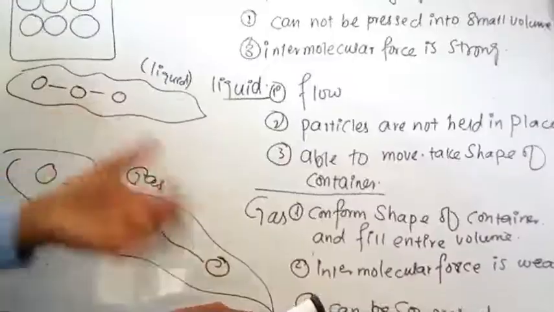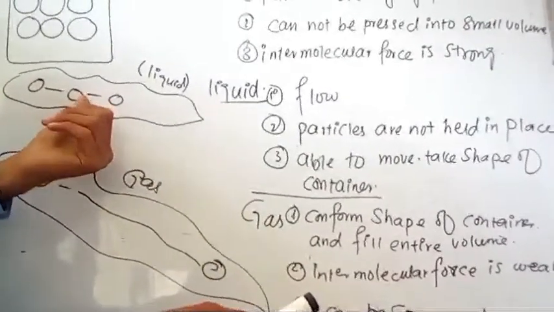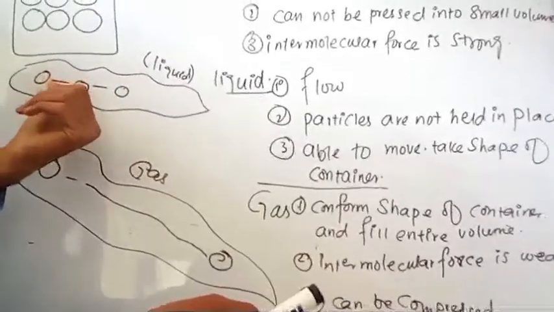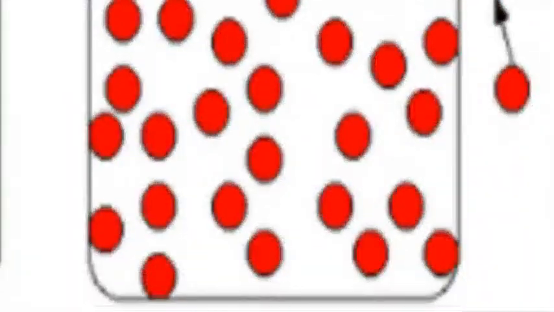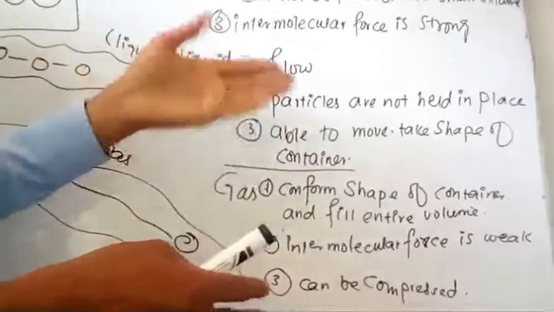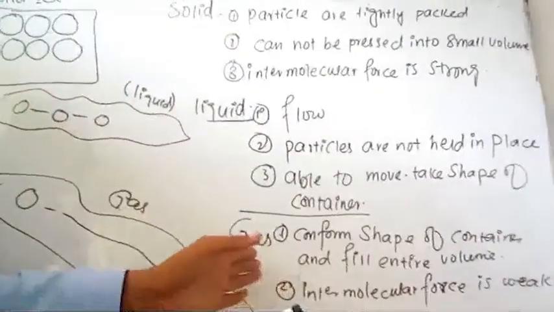If we discuss the intermolecular force between the particles in the liquid, the intermolecular force will be weaker than in the solid. It means that the intermolecular force between the molecules will be weaker than in the solid. Why? Because the particles are far from each other, and they take the shape of the container because the liquid particles are able to move.